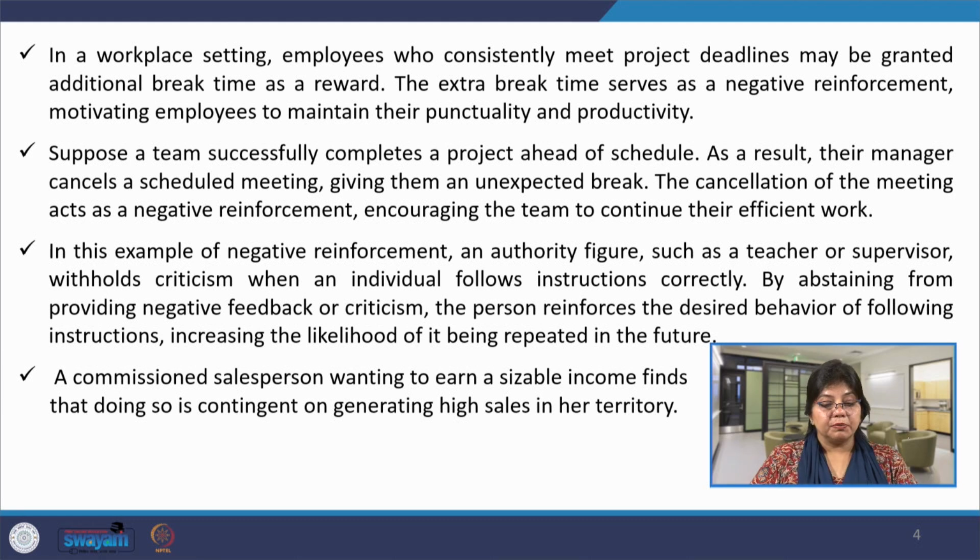A commissioned salesperson wanting to earn a sizable income finds that doing so is contingent on generating high sales in his or her territory. So, what is a negative reinforcement here? That if he will not meet the target of selling maximum product in his territory, maybe he will not get the commission. So, getting the commission is the negative reinforcer in terms of making more efforts to sell the products. So, this is negative reinforcement or positive reinforcement that works at work in different forms.